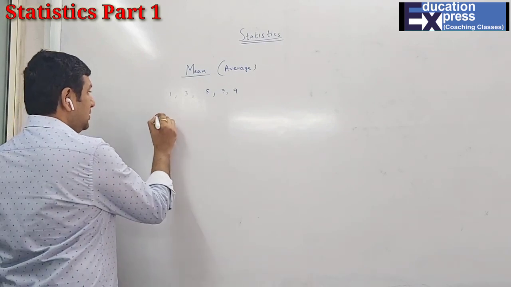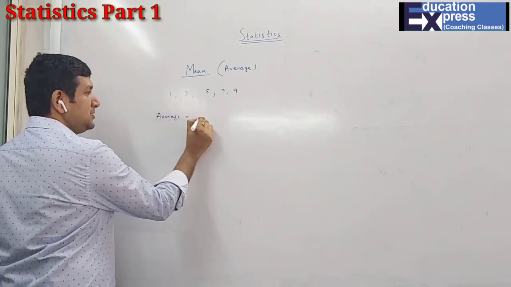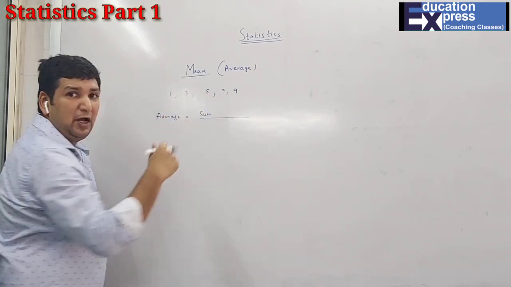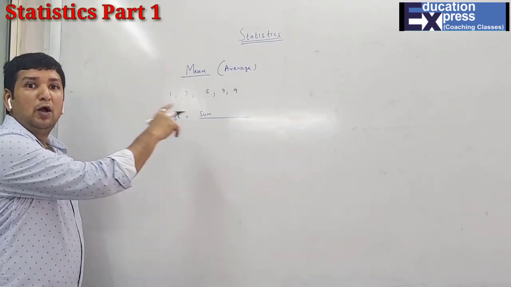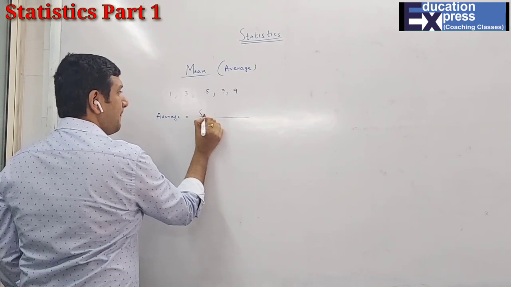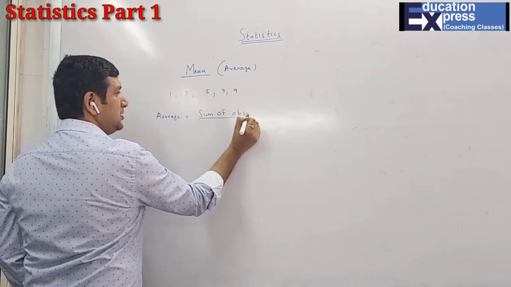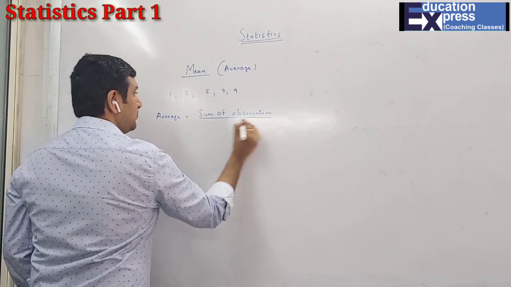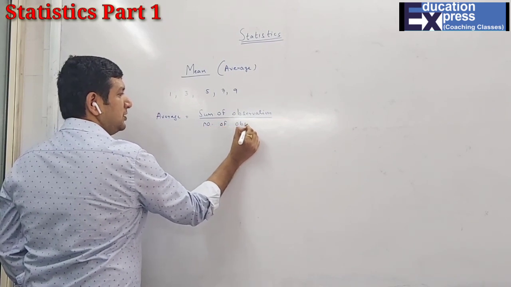Now the average or mean is nothing but the sum of the observations upon the number of observations. The data which is given to you are called observations.